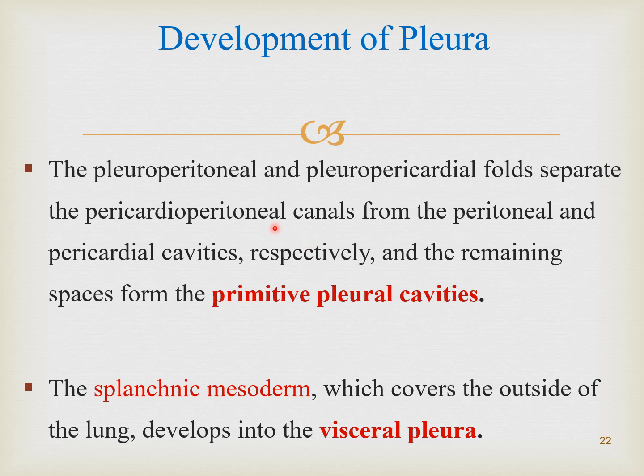On the lateral side of the trachea and the bronchial buds we have canals known as pericardio-peritoneal canals, and because of the formation of the two folds they separate these cavities, and the remaining cavity in the middle remains as the primitive pleural cavities. The splanchnic mesoderm, as we have discussed, splanchnic meaning viscera, forms the visceral pleura, which is the outer covering of the lung tissue, in direct contact with the lung tissue.